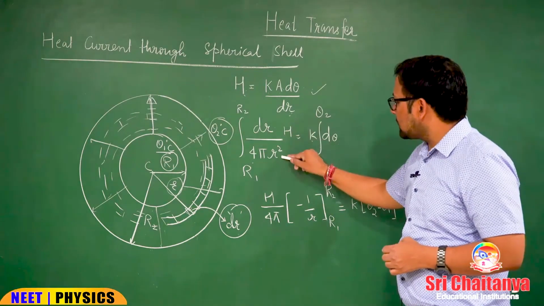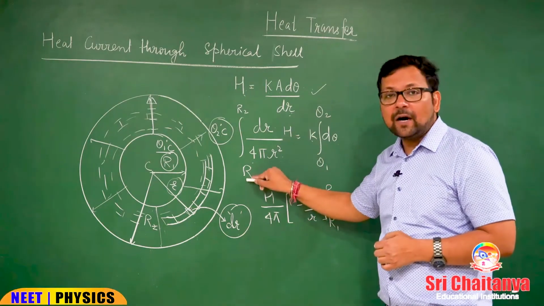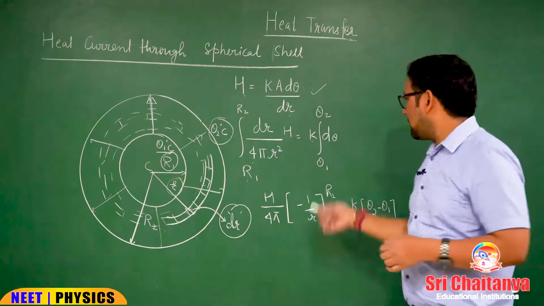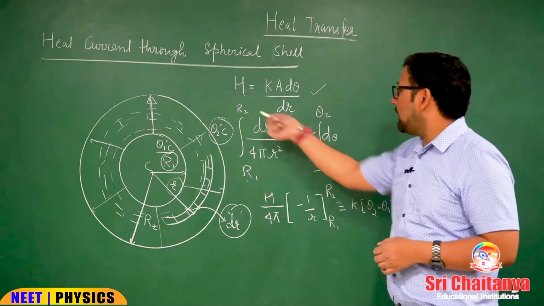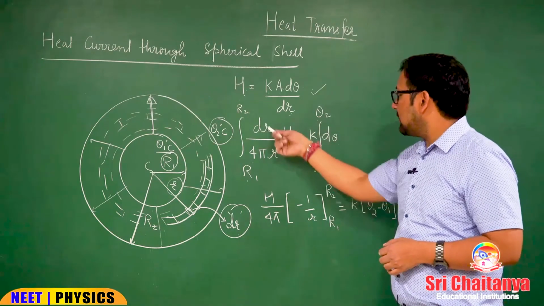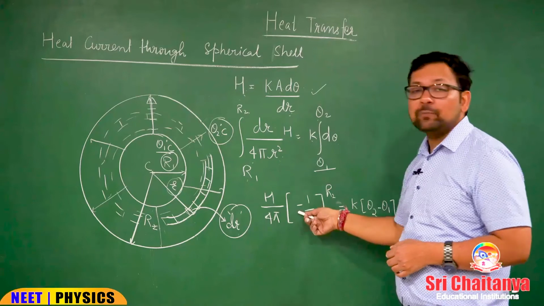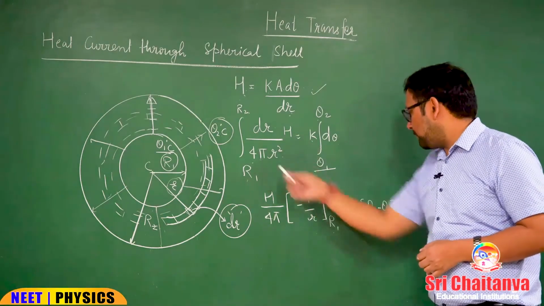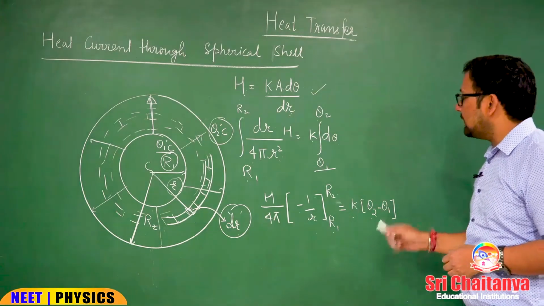Now dr by r square, from where to where? R1 to R2, and when the heat was at R1, temperature was theta 1, and at R2 temperature is theta 2. Now solve this. Dr by r square will give you minus 1 by r, limits are R1 to R2, H by 4 pi, k into theta 2 minus theta 1.